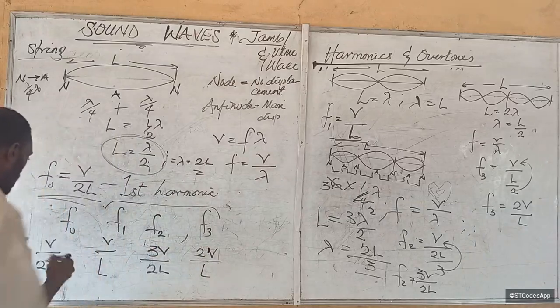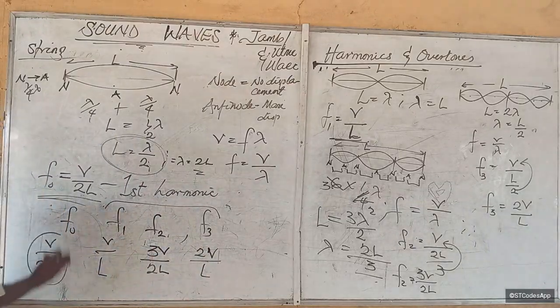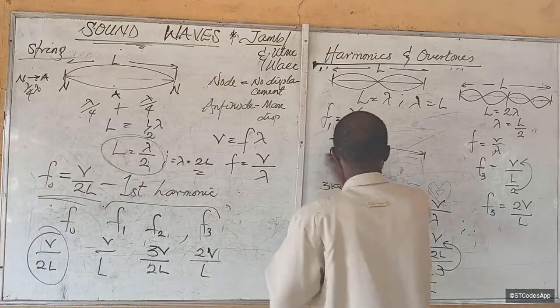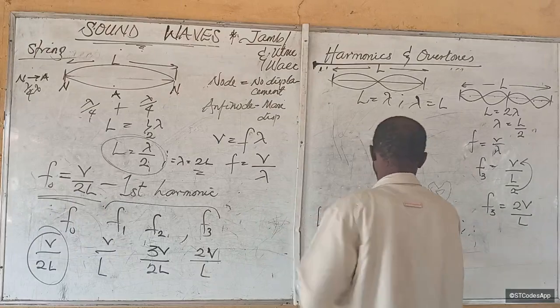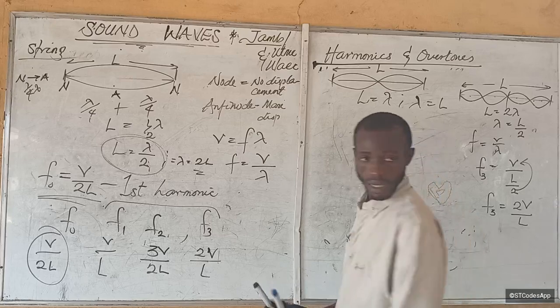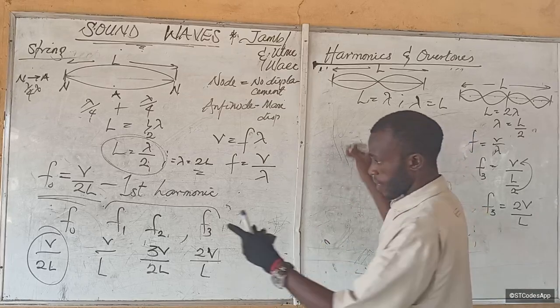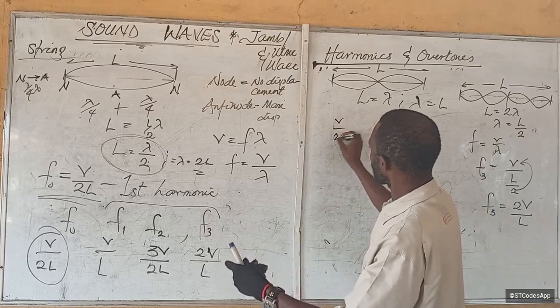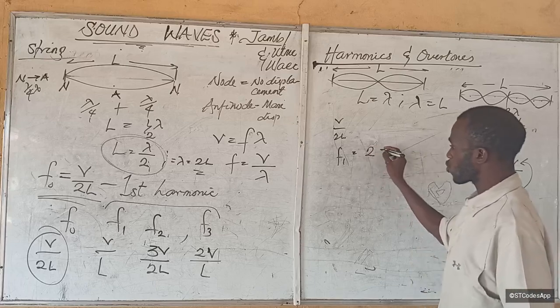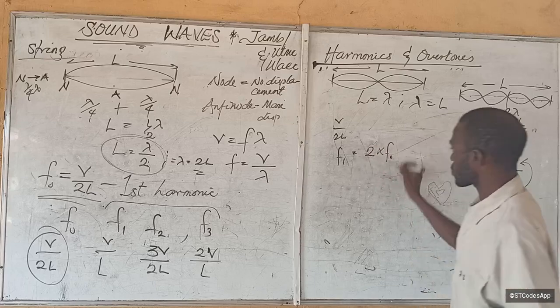If you look at it vividly, if our fundamental frequency is this, does it not look like the other frequencies that are producing are just really integer multiples? As in, so fundamental frequency is V over 2L. To get F1, F1 will be equal to 2 times F naught.